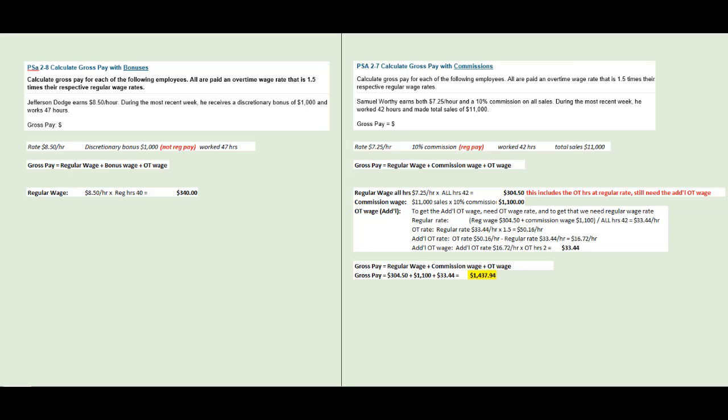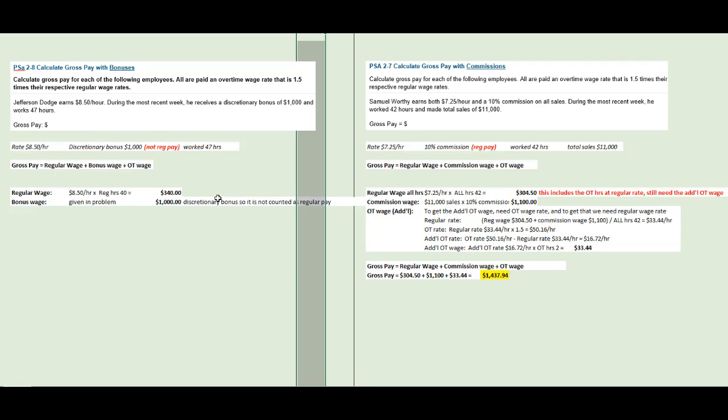Next, bonus wage. Bonus wage, it's given in the problem, $1,000, and again, it's discretionary bonus, so it is not counted as regular pay. Next is the overtime wage.